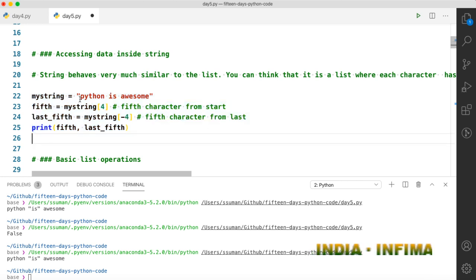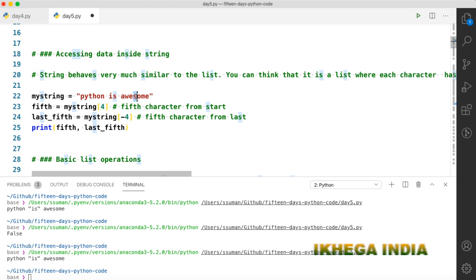Suppose we have our string Python is awesome, and suppose we want to get its fourth character. The first character is this, second character is this, third character is this, and fourth character is this. Again, counting in Python starts with 0. So this is 0, this is 1, this is 2, this is 3. And on the left side, this is -1, this is -2, this is -3, and this is -4. So the minus fourth character is S.